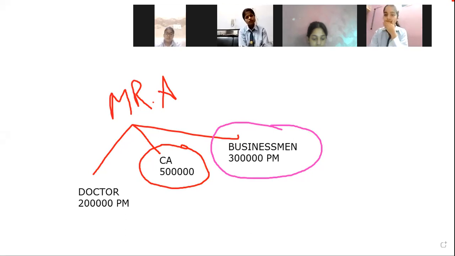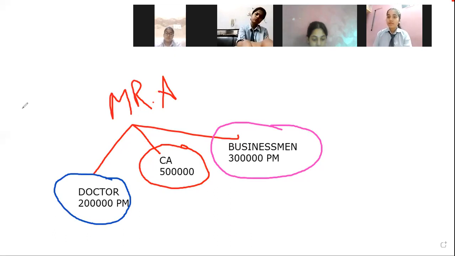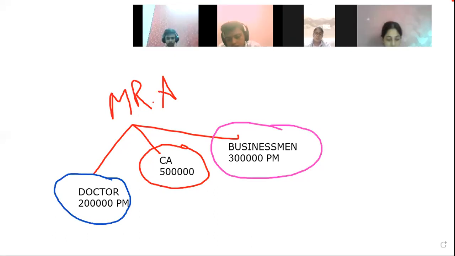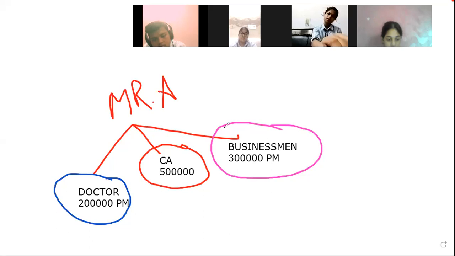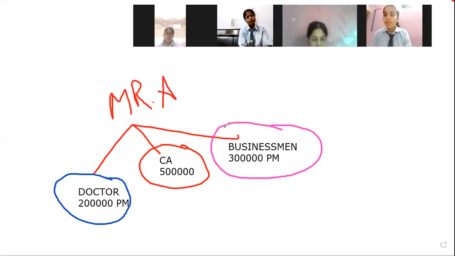Okay. Now, what if I say that you have selected being a doctor and you started getting rupees 2 lakhs per month? Vaibhav. CA is the next best option. Very good. CA is the next best option because out of that 2 lakh, the next best is now CA, right? So of course, CA would be the option that he has lost.